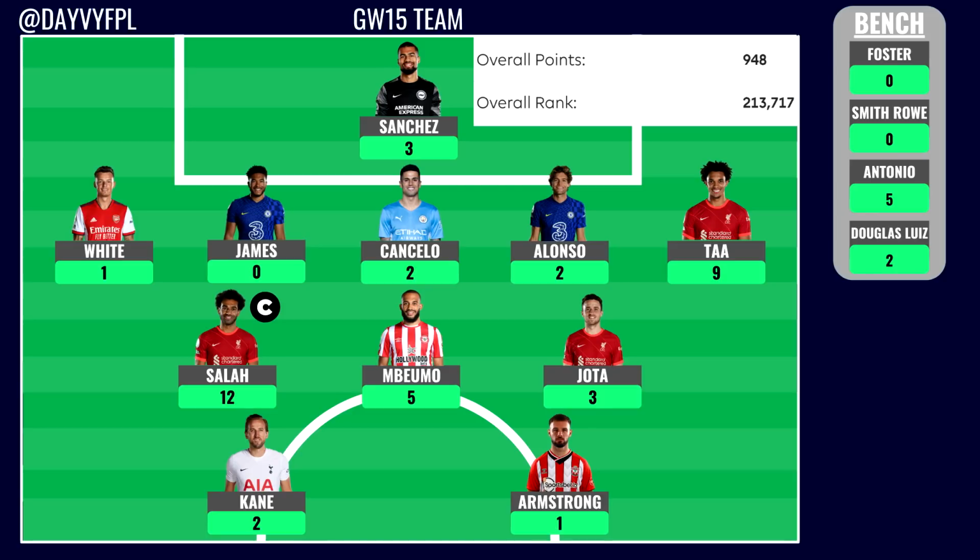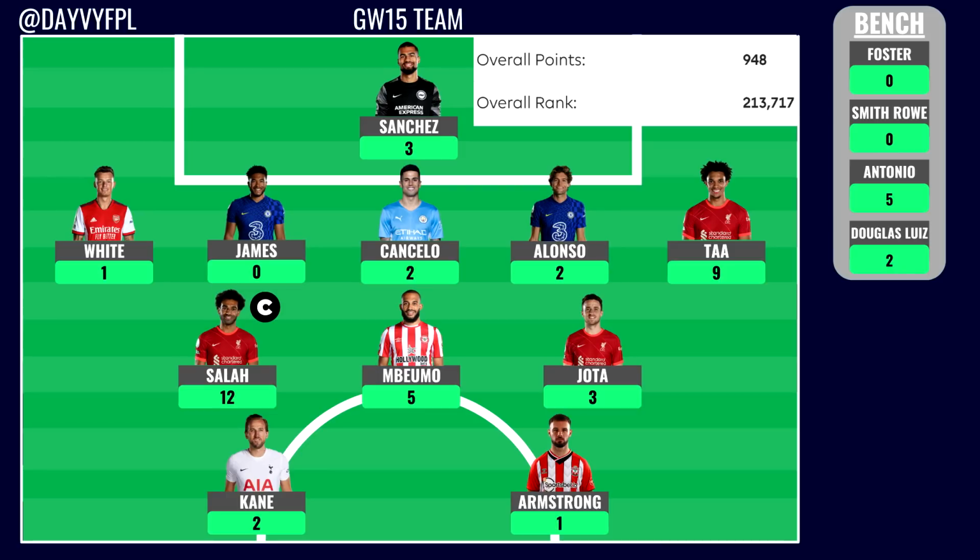Luckily in Game Week 15, if you guys did start him, he actually did get an attacking return, 1 assist. In the past couple game weeks he's got 0 attacking returns, so maybe he's on the upwards, and in Game Week 16 he can get us some more. And the final player to talk about is going to be Douglas Luiz, involved in that Aston Villa win over Leicester, but unfortunately he didn't get any attacking returns, but still looks like a relatively good option at 4.5 million.